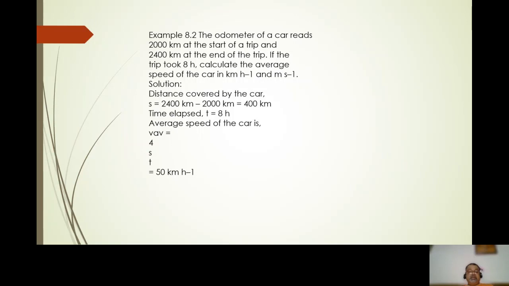The solution: distance covered by the car is 2400 minus 2000, that is equal to 400 km. Time elapsed, that is t, is equal to 8 hours. So the average speed of the car, v_av, is equal to distance over time, that is 50 kilometer per hour.